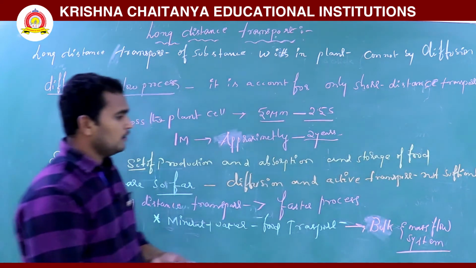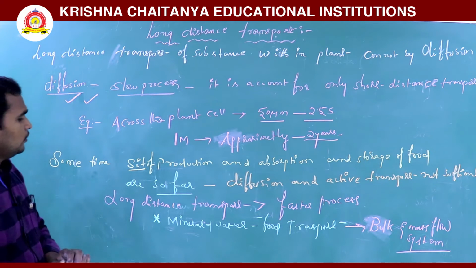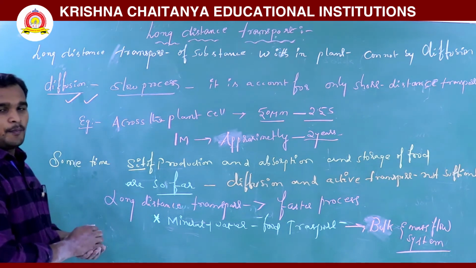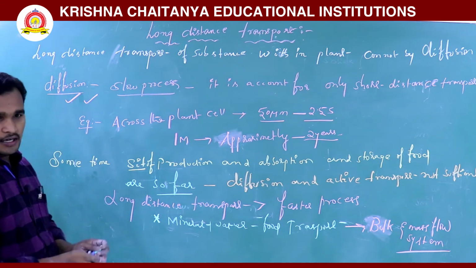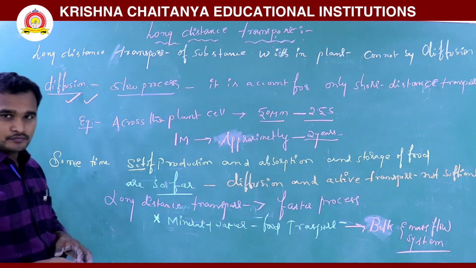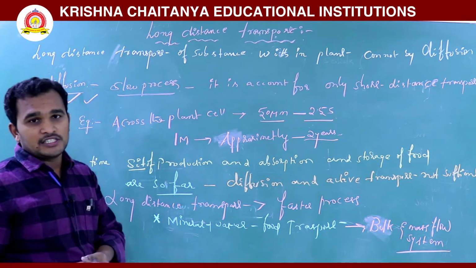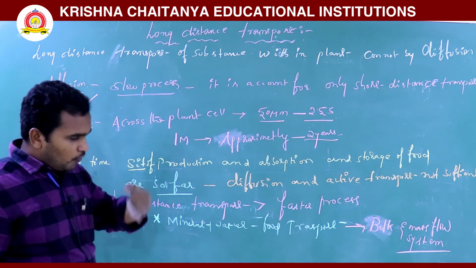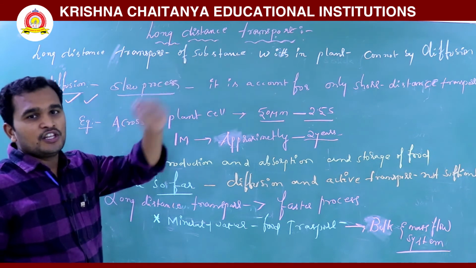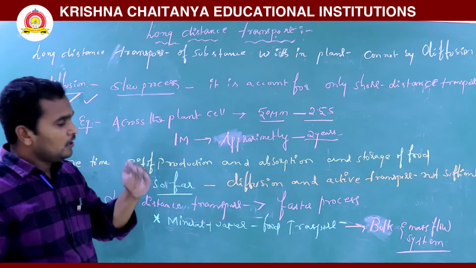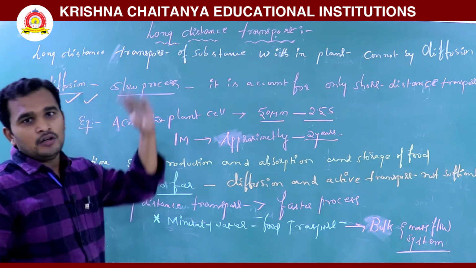Okay, bulk flow or mass flow system. Through water, minerals and food will be transported from one part of the plant to another part of the plant. A bulk amount, more amount of water, along with dissolved mineral nutrition, is moving from one place to another because pressure is different in these two areas. That's why it is moving from one place to another.